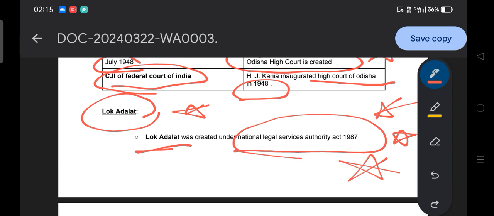And the main motivation of this Lok Adalat is to provide speedy resolution of disputes in different cases, whether civil or criminal. That's why Lok Adalat is created.